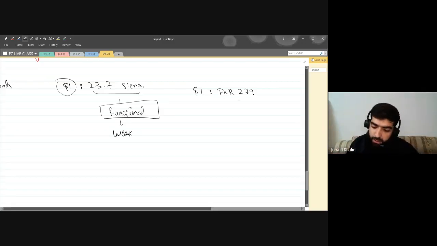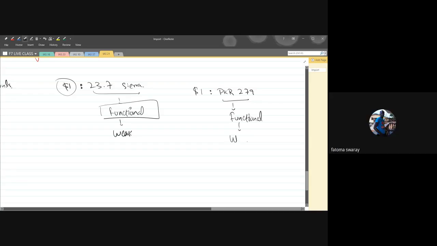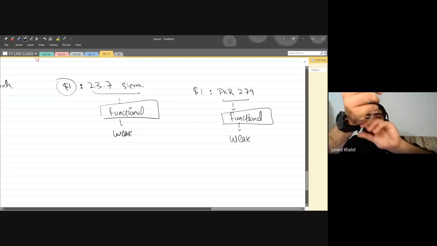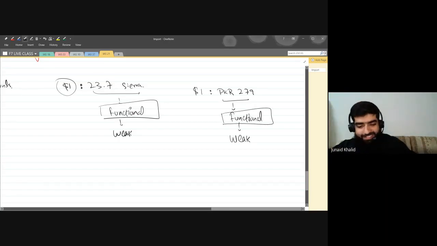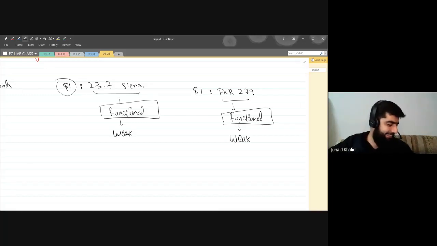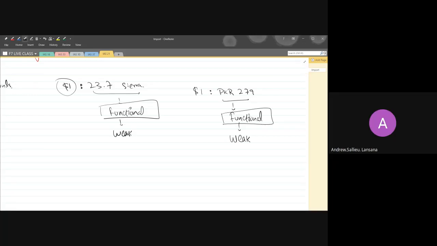Now, please do let me know, if my functional currency is the Pakistani rupee, what do you think, is my functional currency strong or weak? It's weak, comparatively to other countries. Yes, it's weak. Now Andrew will say it's very, very weak. It's not very weak, it's just weak.